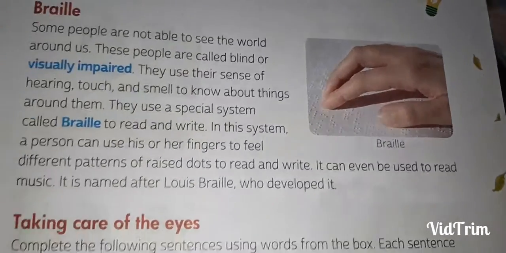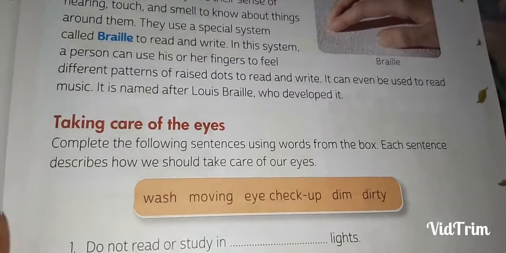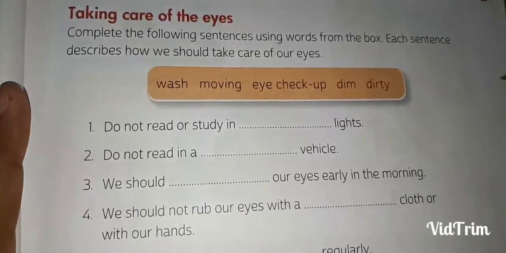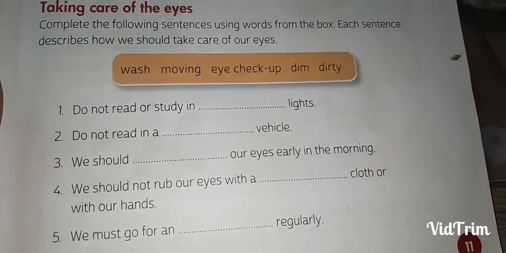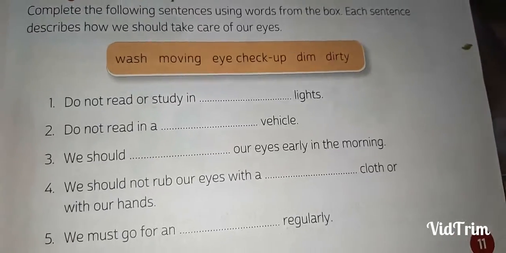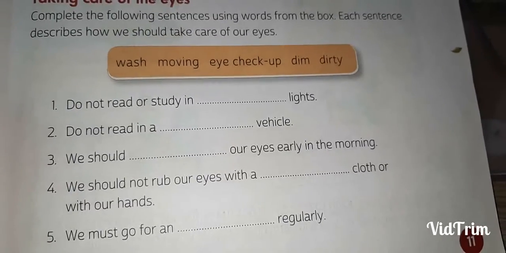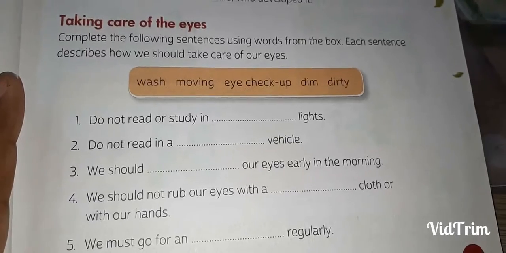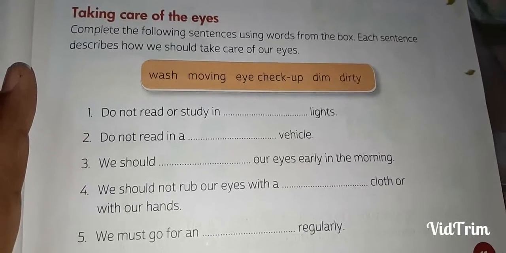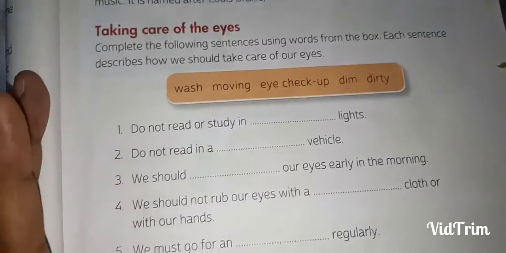Okay. Now, taking care of the eyes, how we can take care of our eyes. To understand, you can fill this exercise. First is, do not read or study in dim lights. Do not read in a moving vehicle. We should wash our eyes early in the morning. We should not rub our eyes with a dirty cloth or with our hands. We must go for an eye checkup regularly.